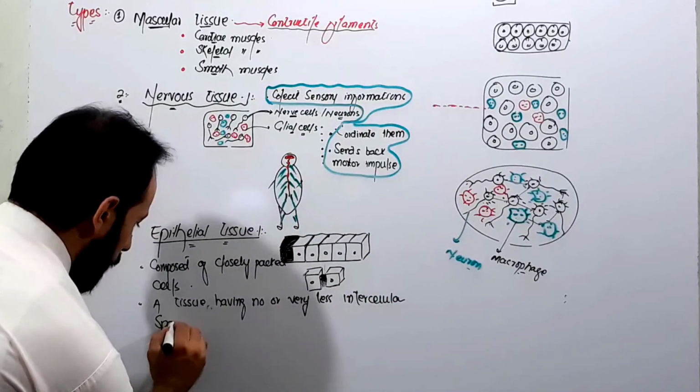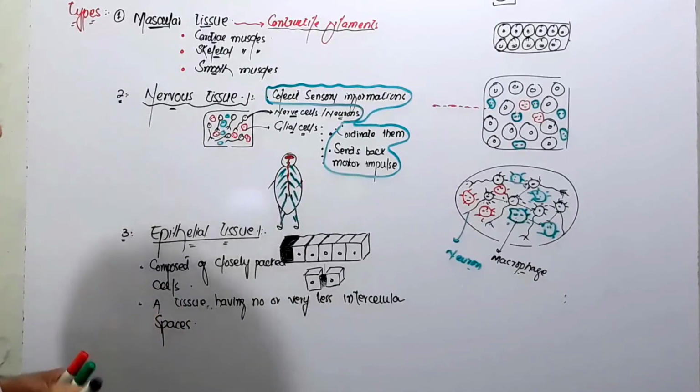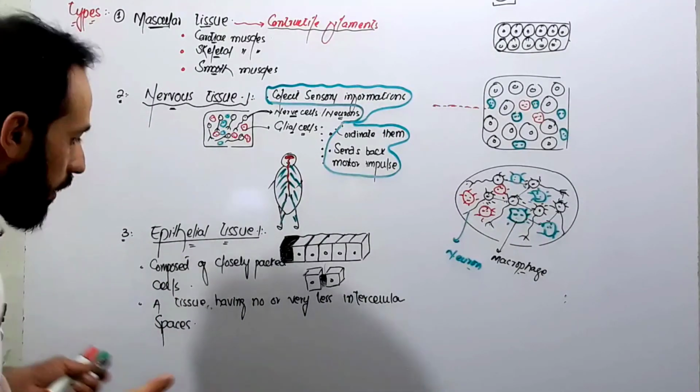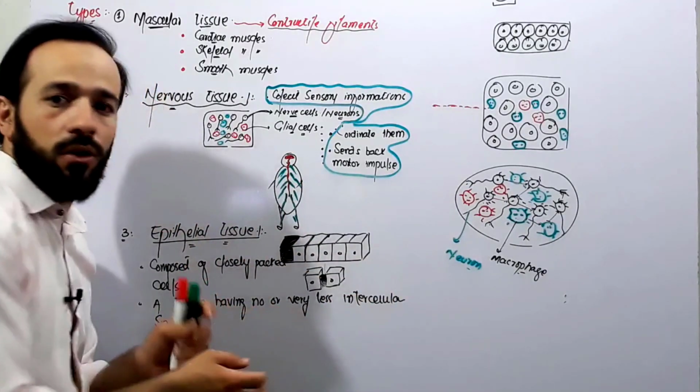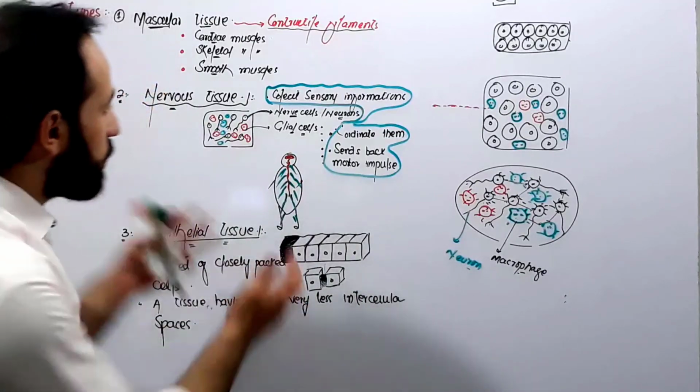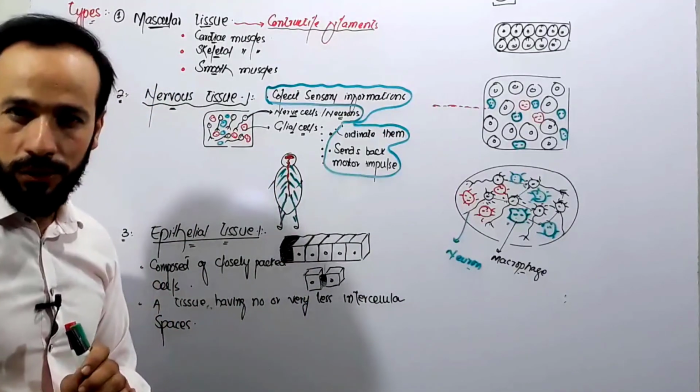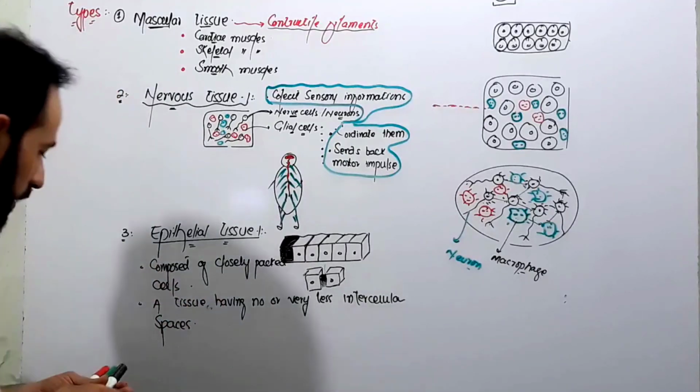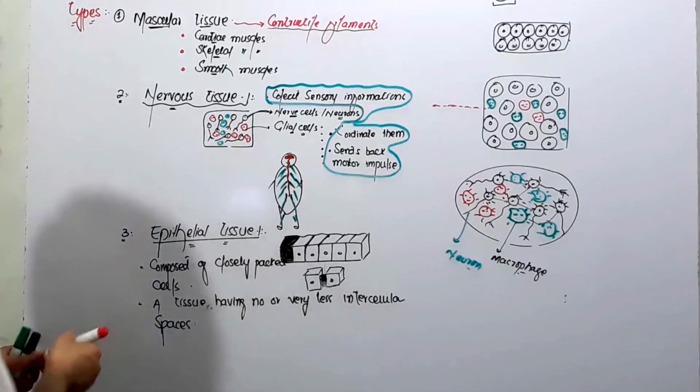Such type of tissue is called epithelial tissue in our body, right? We will have a separate lecture on the epithelial tissue also. It's just an introduction to the tissues, friends. Then there is the next type of tissue, the fourth one,